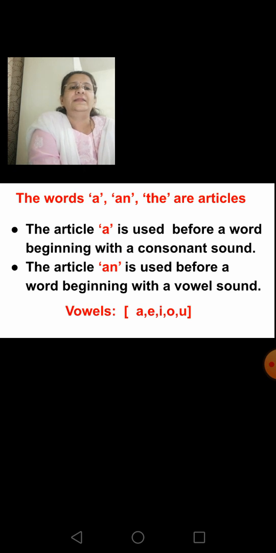Okay. The article an is used before a word beginning with a vowel sound. Like I told you, vowels are A, E, I, O, U. So the article an is used before a word which starts with A, E, I, O, U, which are vowels.